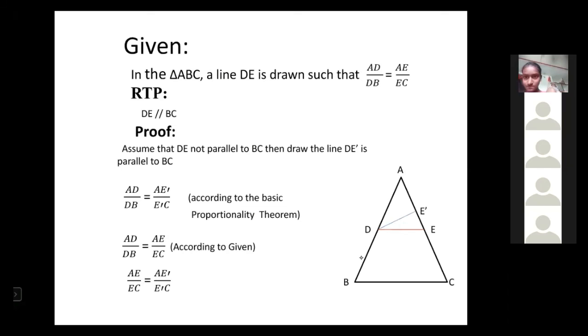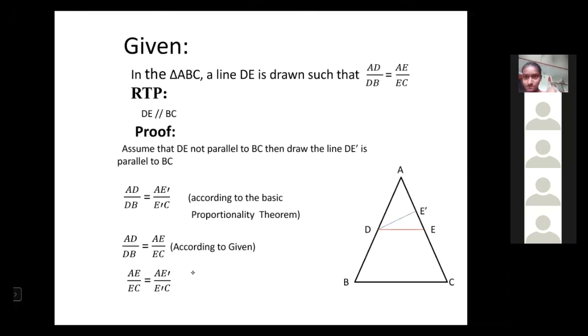Therefore AD by DB is equal to AE dash by E dash C. That is the first equation, and the second equation is the given values. Comparing the first and second, the left side values are equal, so automatically the right side is equal: AE by EC is equal to AE dash by E dash C.